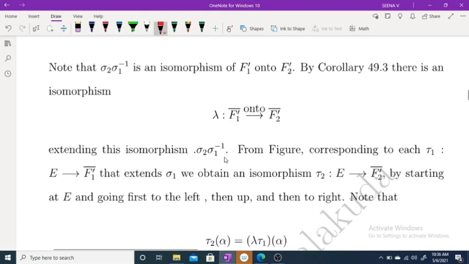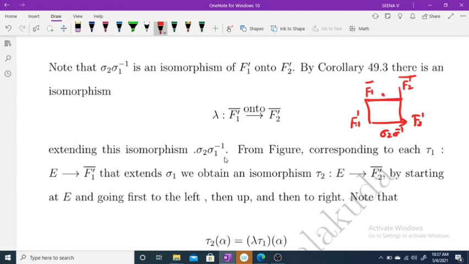Because F1 dash closure is an algebraic closure of F1 dash, this is an algebraic extension. Therefore, we can extend this as a map from here to here.